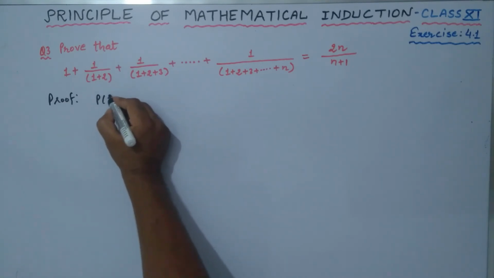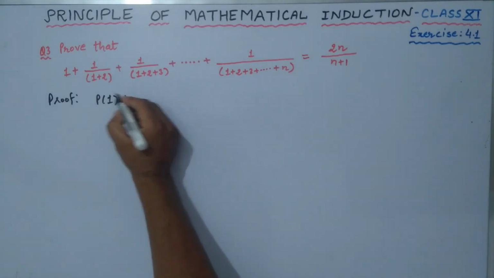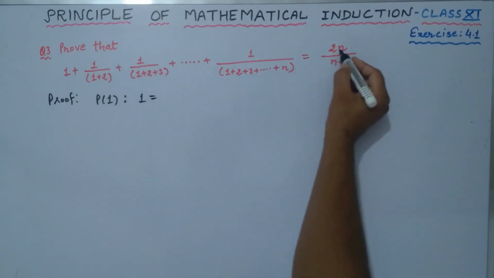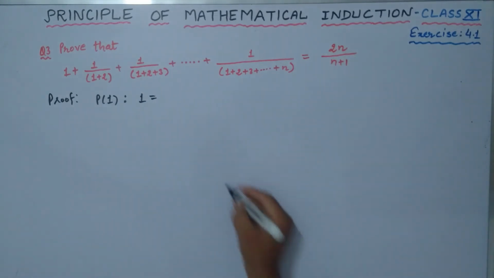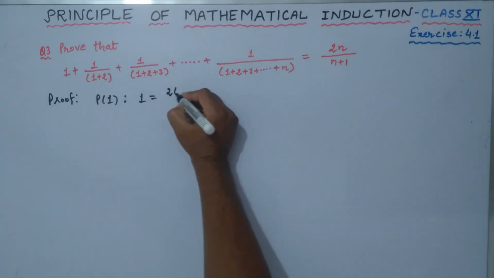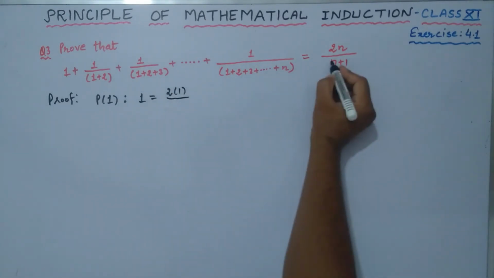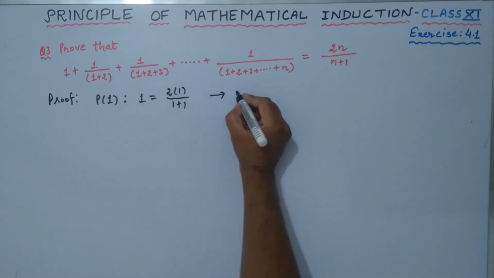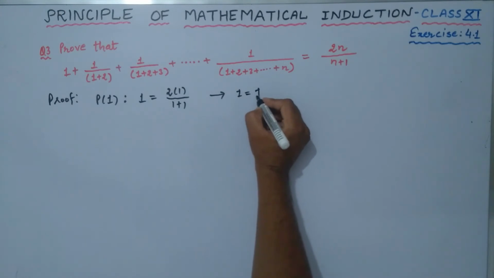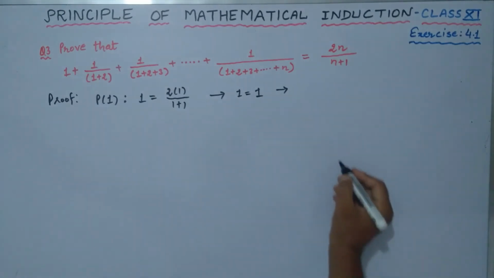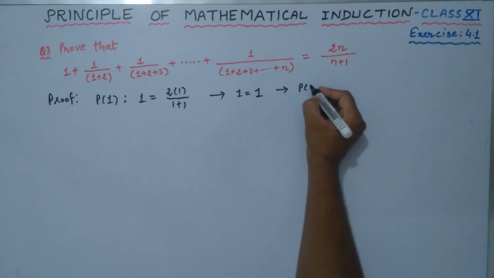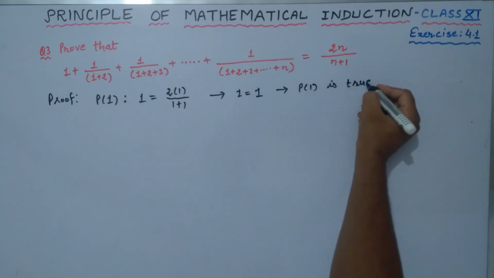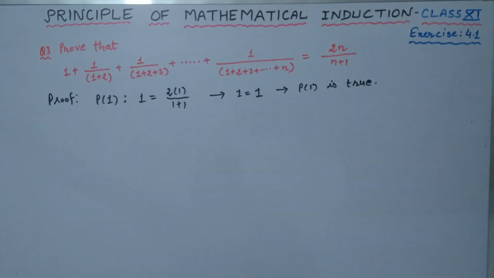for P(1), what we say? The very first term of the left hand side is equal to the right hand side with n is equal to 1. This becomes 2 into 1 upon 1 plus 1. So this means 1 is equal to 1. That is what we say now, P(1) is true.